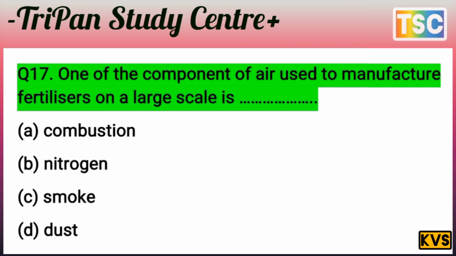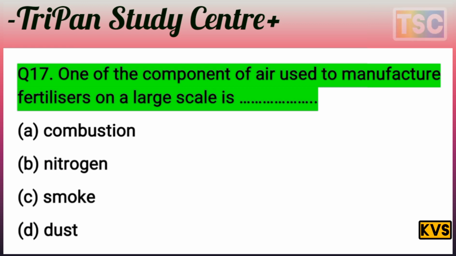The options are A, combustion; B, nitrogen; C, smoke; D, dust. You know that the question is very clear. One of the components of air used to manufacture fertilizer on a large scale is, you know that A, combustion, is not a fertilizer here.